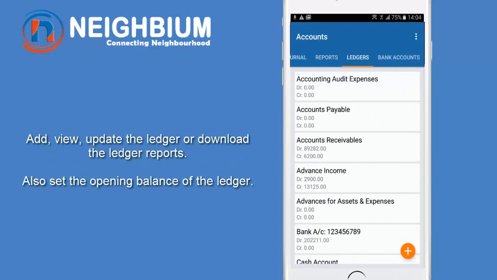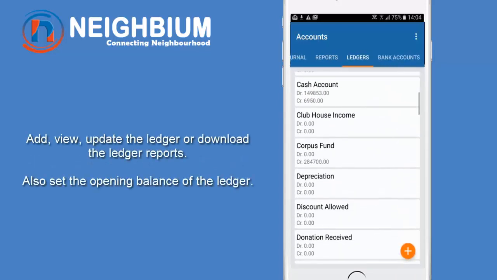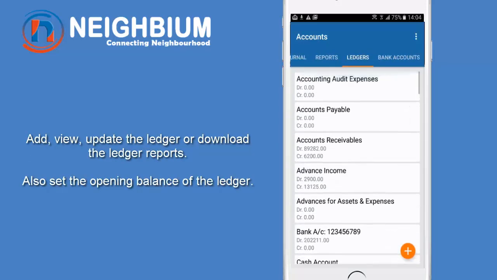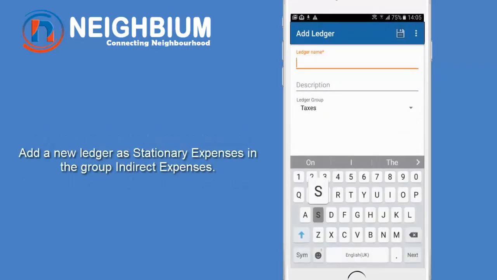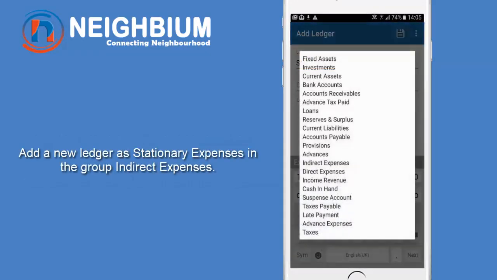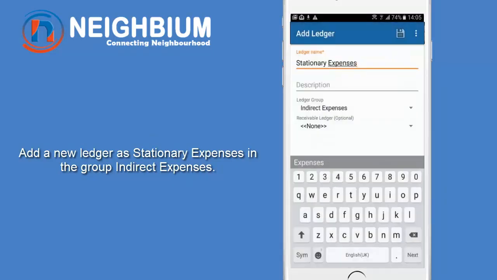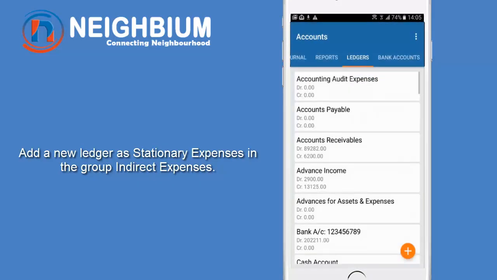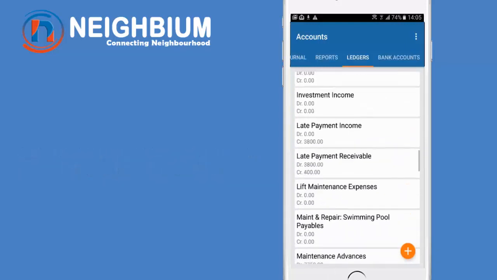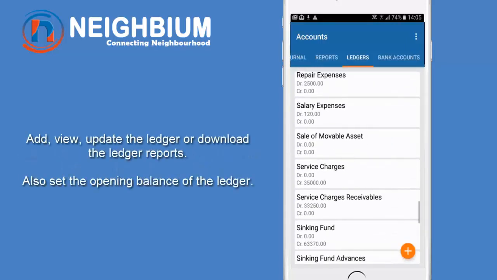Next is the Ledger section. Here you can see the default system ledgers. You can add your Society custom ledger by clicking on the Add icon. Let's add a new ledger as stationery expenses, and add it in the group called Indirect Expenses. Click on Save once done. Open the Stationery Expenses ledger.